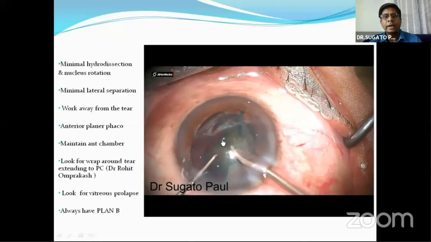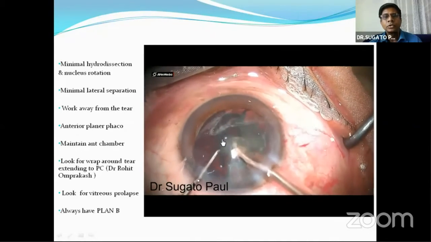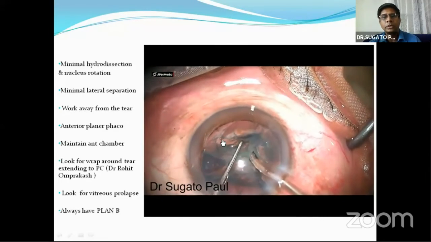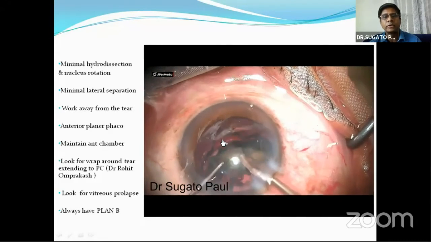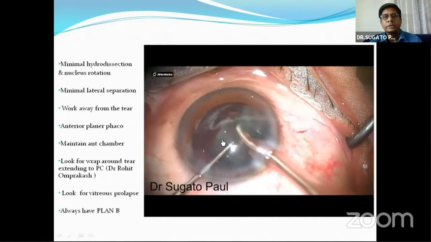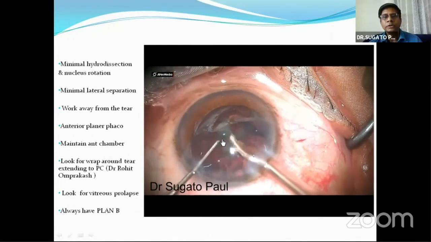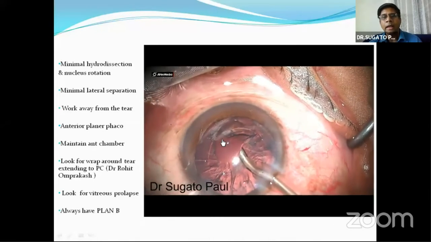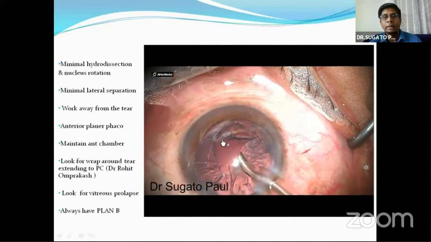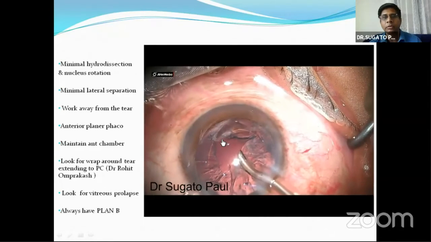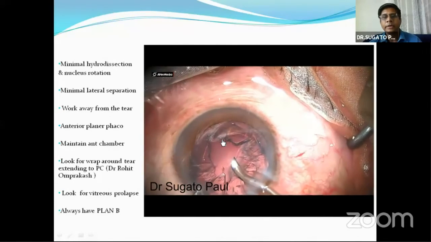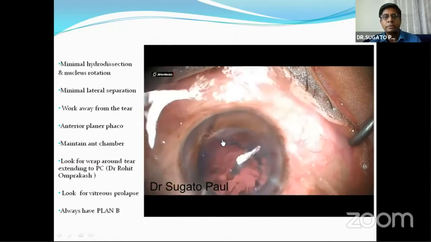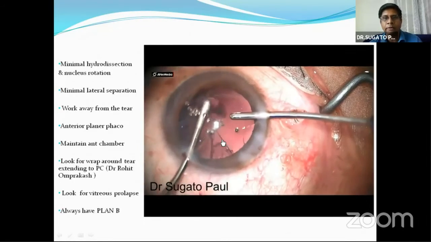So here you can see the cataract is quite soft. So I am managing to get the nucleus out without disturbing the extended area of the rhexis. And once the nucleus is out, you have to do an IA. Again, at this position, you can see I'll be keeping my phaco tip there to maintain the stability. I'm injecting the OVD with my phaco tip here. Don't pull out the phaco tip and disbalance the anterior chamber.